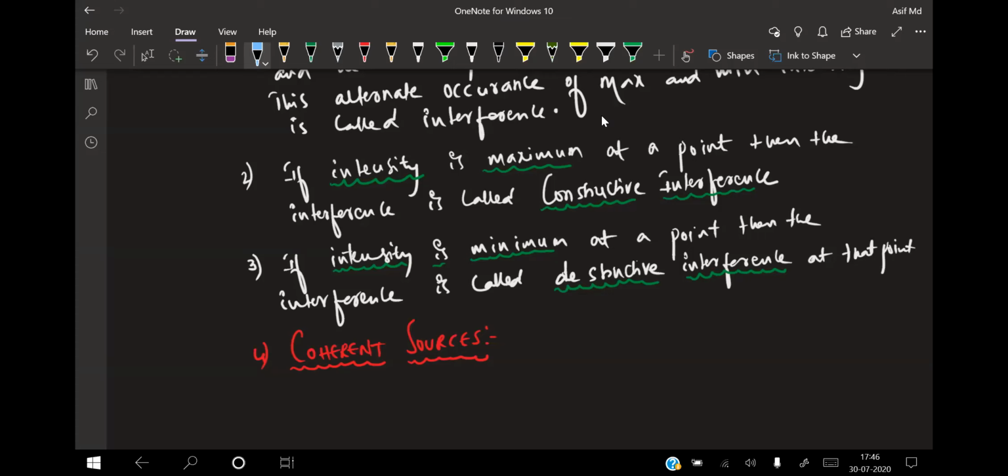What do you mean by phase? Delta phi is equal to k into delta x. That means they are traveling same distances in the same interval of time at any given situation. And such types of bodies are called coherent sources.